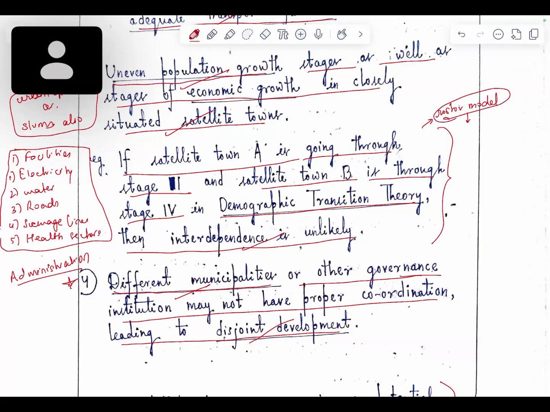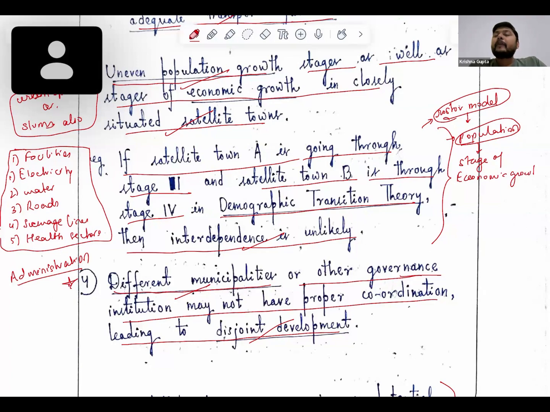Under the Rostow model, you can interlink the population and the stage of economic growth of that city. It can be the takeoff stage or the pre-takeoff stage, or it can be under the age of mass consumption. So it can be under any stage.